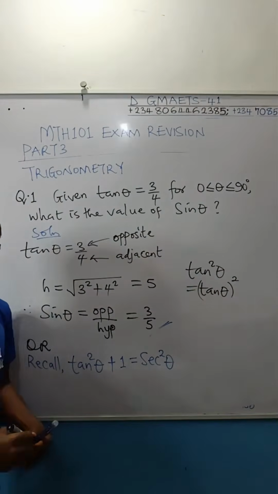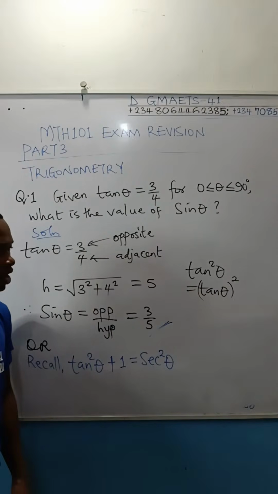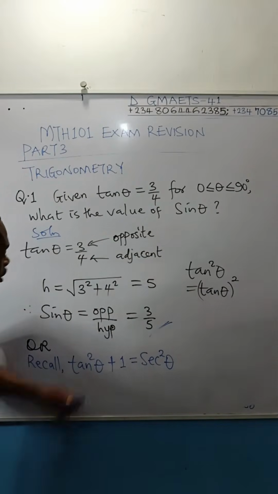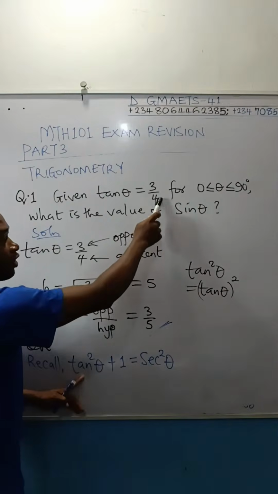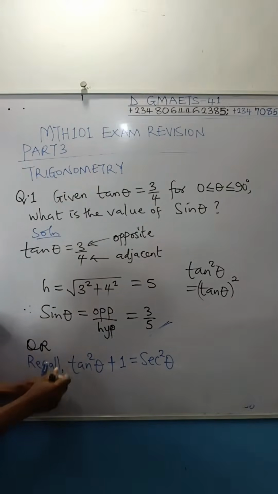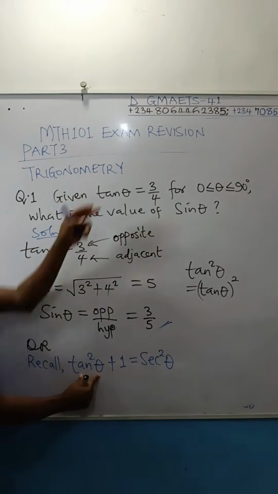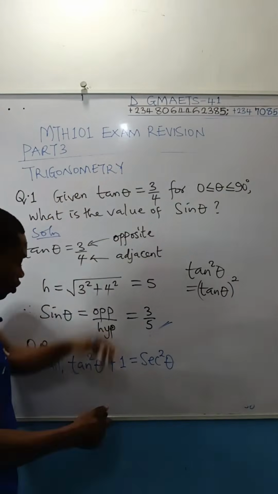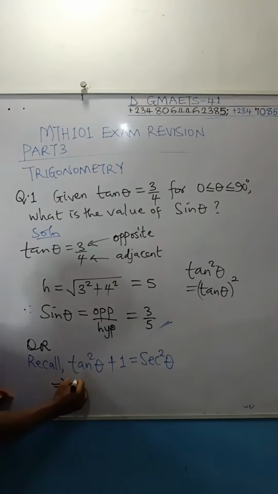The same with square sine theta, square cos theta. Are you following, right? So if tan theta alone is 3 over 4, if I'm picking this 3 over 4 to fix here, I'm going to square it because this tan theta is squared. So let's do it once, no time to waste. Square the value of tan theta. The value of tan theta is 3 over 4. If you square 3, you are going to get 9. If you square 4, you're going to get 16.